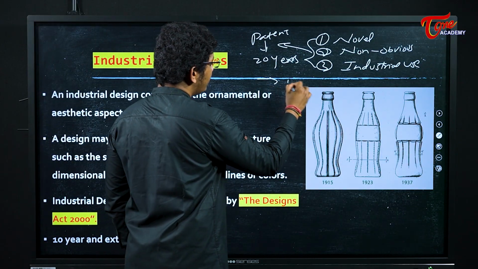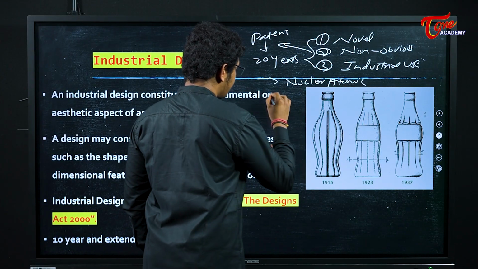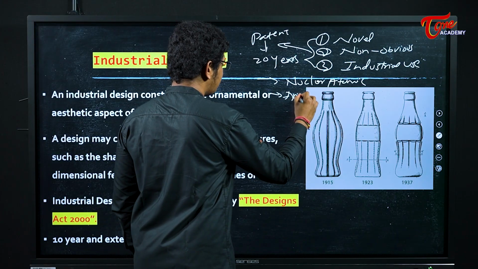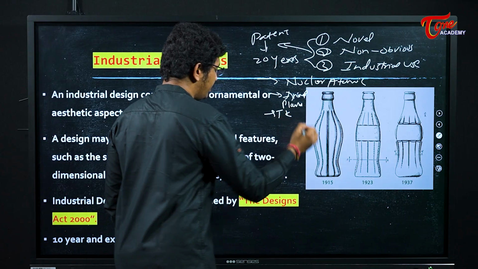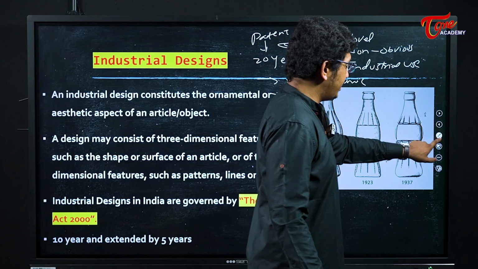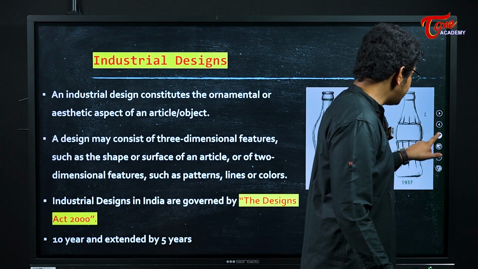What cannot be patented? Atomic applications, I will say atomic applications, and you cannot patent an animal or a plant. You cannot patent a traditional knowledge, TK. So these are the points which you have to remember with respect to the patent. This is very, very important, my friend.